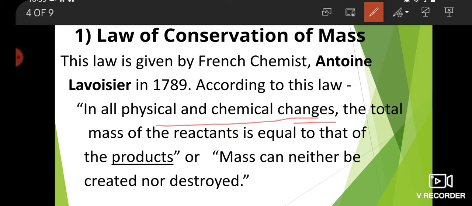Students, do you know what is the meaning of reactants? Reactants are those substances which take part in any chemical reaction, while the formation of new substances with new properties is called products.